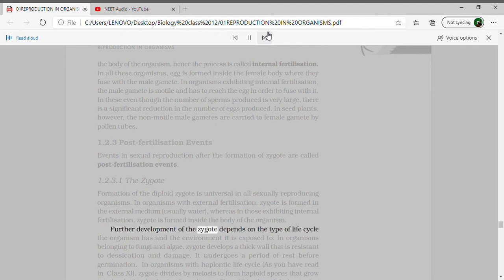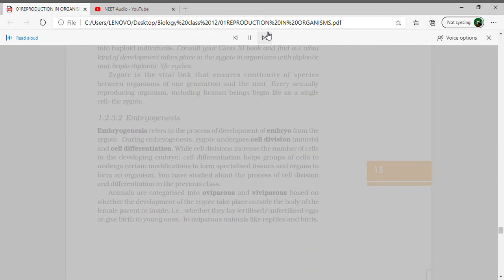Further development of the zygote depends on the type of life cycle the organism has and the environment it is exposed to. In organisms belonging to fungi and algae, the zygote develops a thick wall that is resistant to desiccation and damage. It undergoes a period of rest before germination. In organisms with haplontic life cycle, as you have read in class 11, the zygote divides by meiosis to form haploid spores that grow into haploid individuals. Consult your class 11 book and find out what kind of development takes place in the zygote in organisms with diplontic and haplodiplontic life cycles.